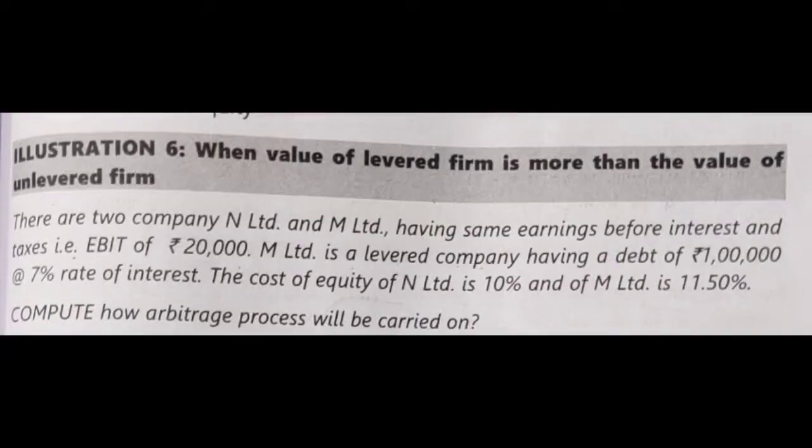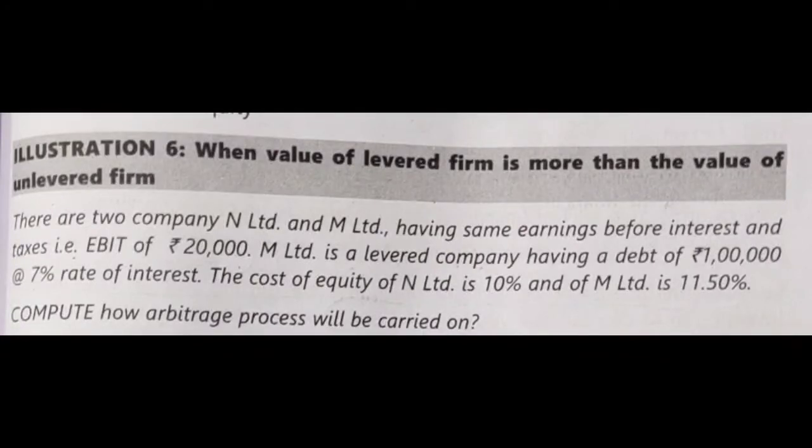Now let us solve one important problem under the arbitrage process. The situation is when the value of the levered firm is more than the value of the unlevered firm. The question is, there are two companies, N Limited and N Limited, having some earnings before interest and taxes, that is net operating income, of rupees 20,000 for both companies.